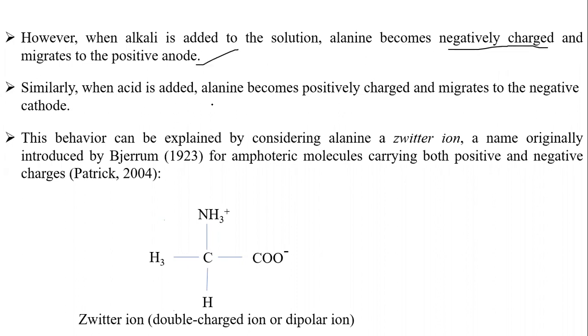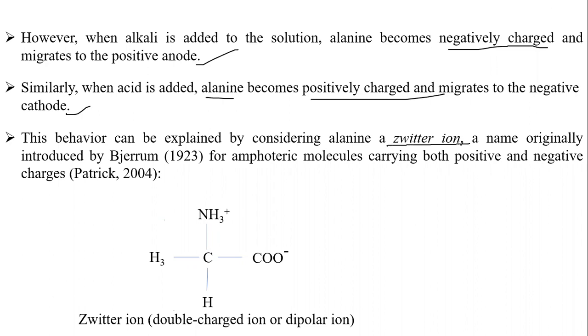Similarly, when alanine was dissolved at pH 7, nothing happened. Everything is neutral. But if we add alkali, it turns into a negatively charged compound, and those negatively charged amino acids migrate to the positive anode. Similarly, when we add acid to the alanine compound, it becomes positively charged and migrates to the negatively charged cathode. Understood, students? This behavior is explained by considering alanine as a zwitterion.